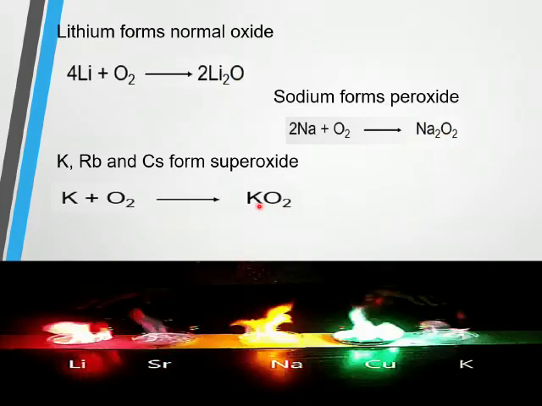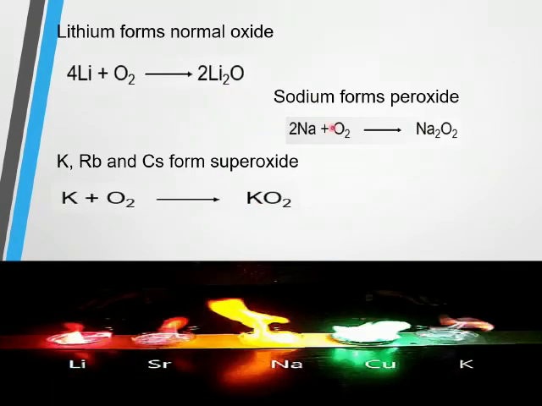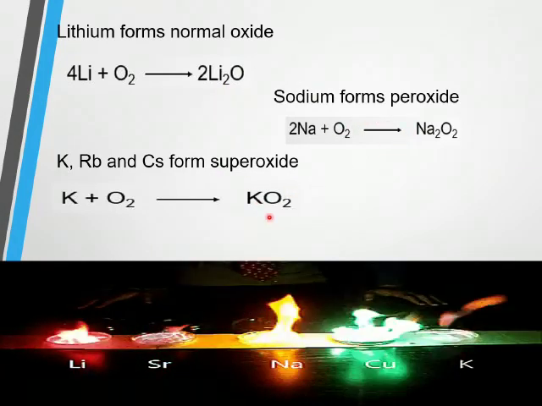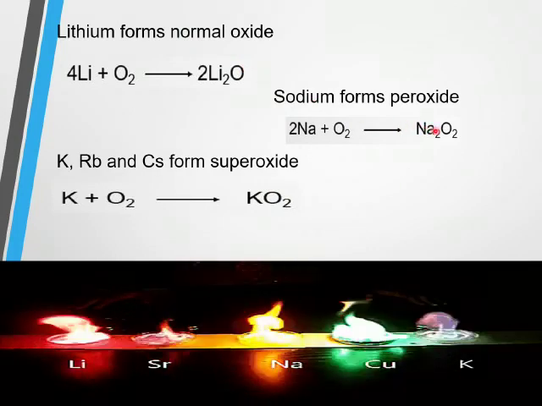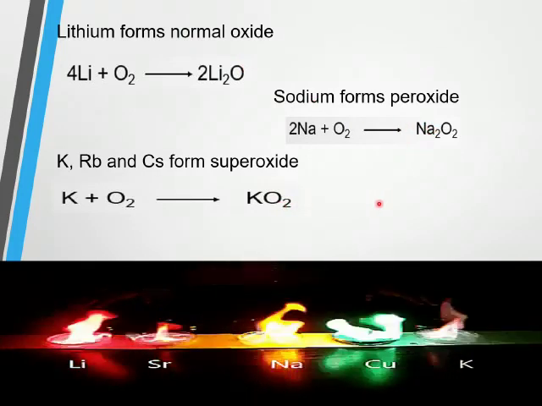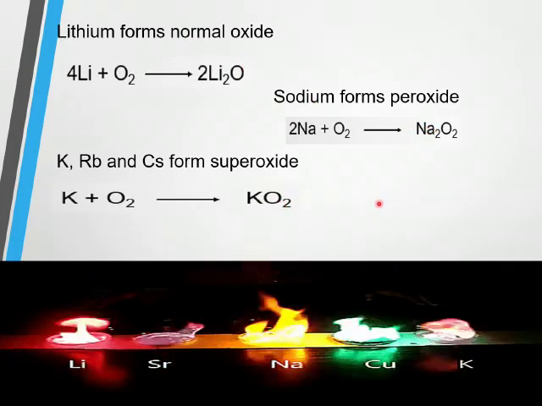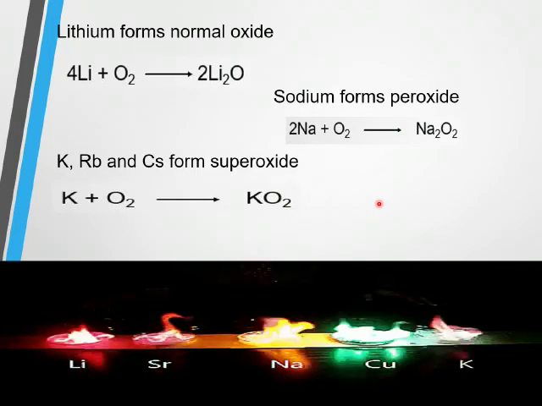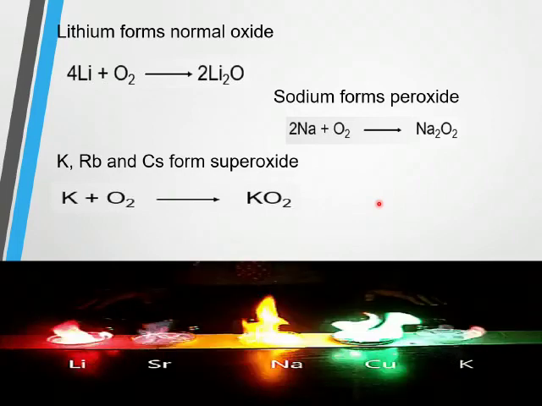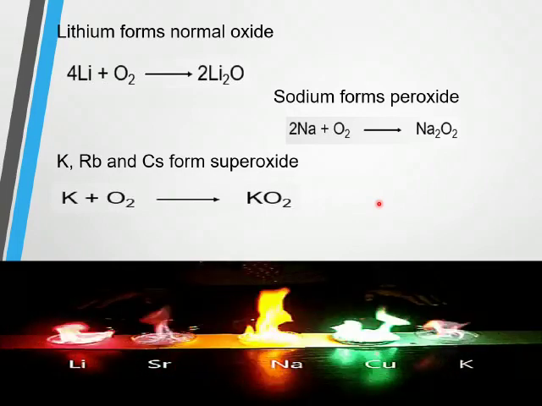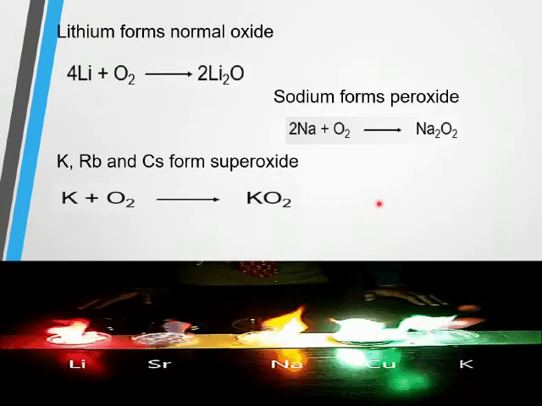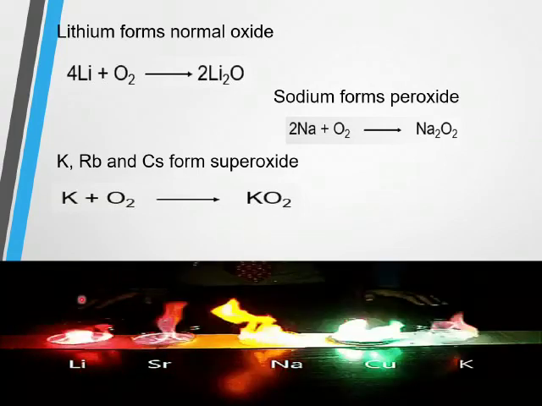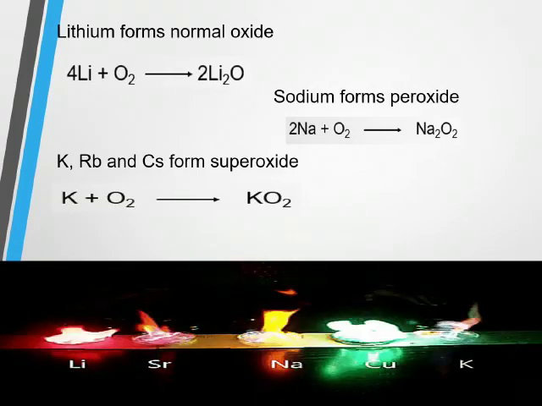It means the metal is reacting more and more with oxygen as we move down the group. So these reactions prove that the reactivity of metals increases as we move down the group. And these metals, when burned in oxygen, show different flame colors, as shown here in the diagram.